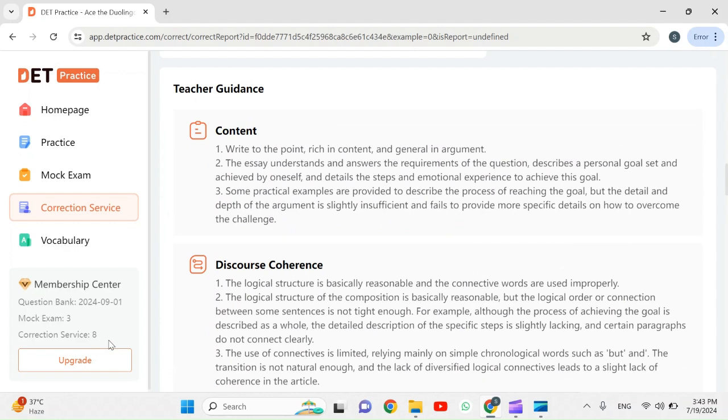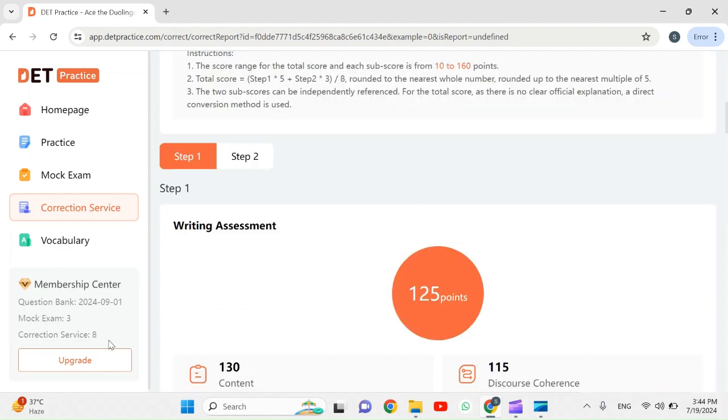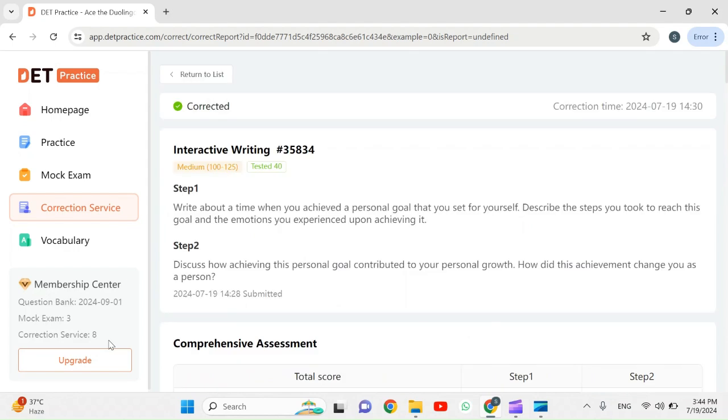And after working on those mistakes for 1 day, 2 days, come back and take another practice and use the correction service again and see the difference. If your scores improved, then it means that you have taken advantage of this feature successfully. But if it doesn't improve, then it means that you haven't really fixed the problems or the mistakes that you have previously made. So that's why I have used this personally, and it is useful.